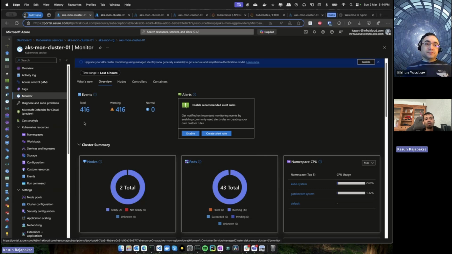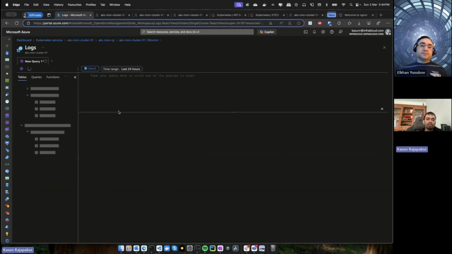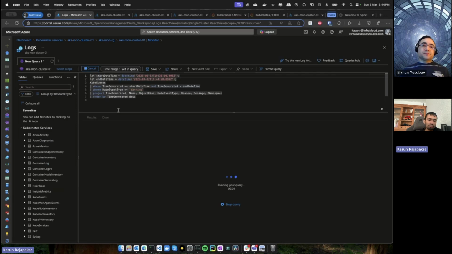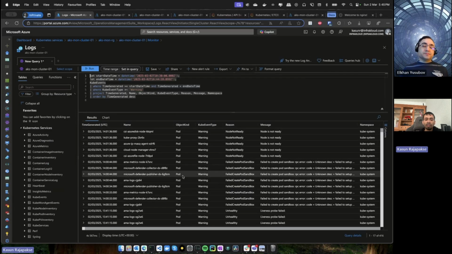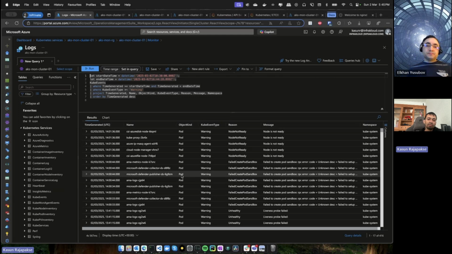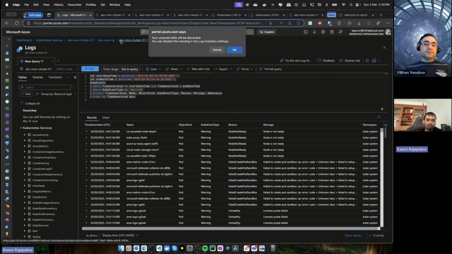These events will be helpful for you to identify if something goes wrong within the cluster. For example, if I click these events, then it will use the Log Analytics workspace, and you can see these different types of events triggered from different components within the cluster, right?